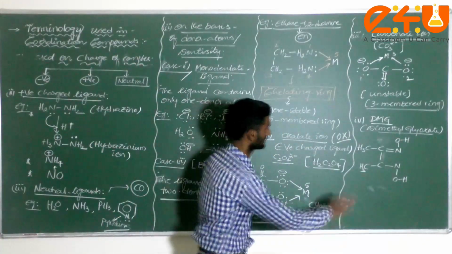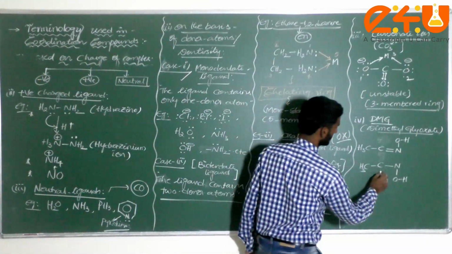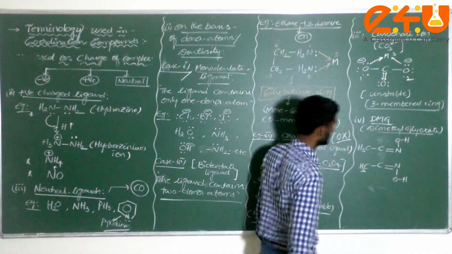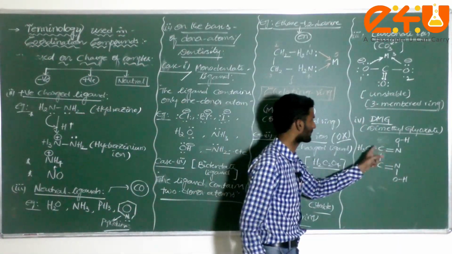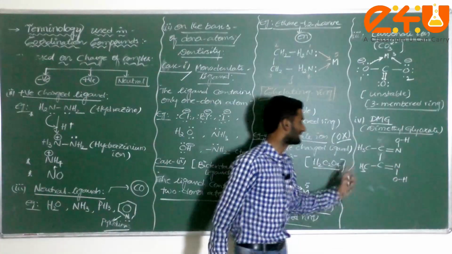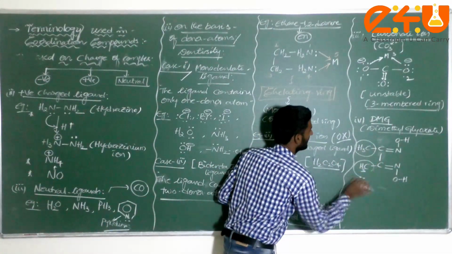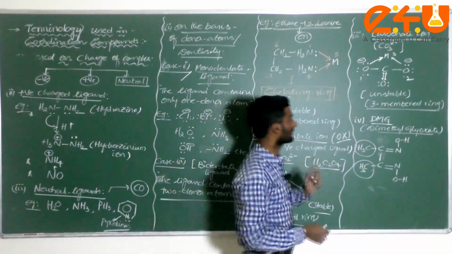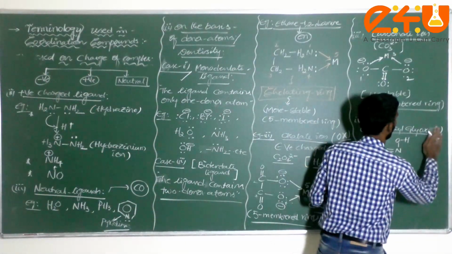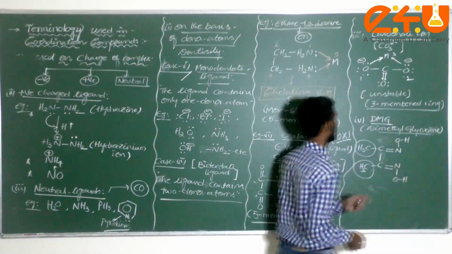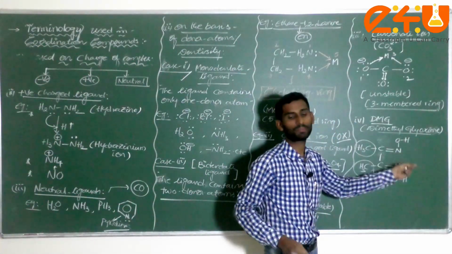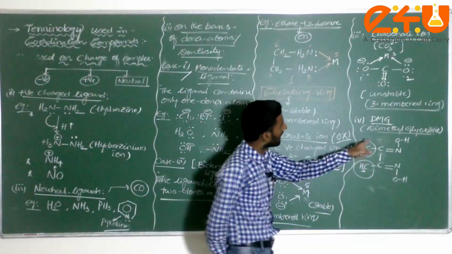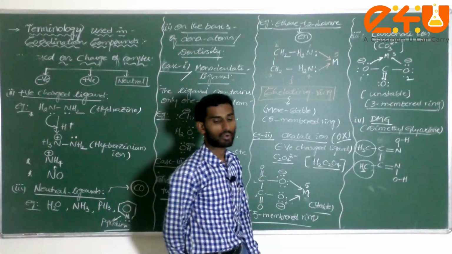Now CH3, just you have to consider C double bond NOH. In between there is a bond. Check it here: valency of the carbon 1, 2, 3, 4; 1, 2, 3, 4. This is called dimethyl oxime. Oxime you can generally call here. You can write dimethyl glyoxime. The C double bond NOH group is called, dear student, the oxime group.